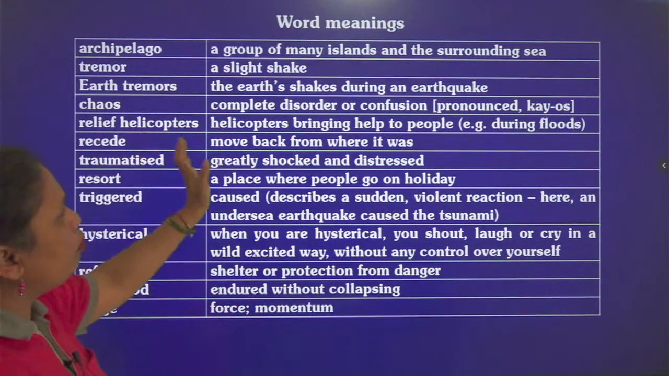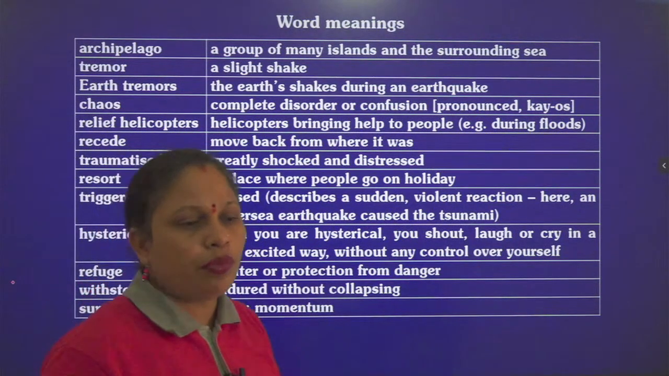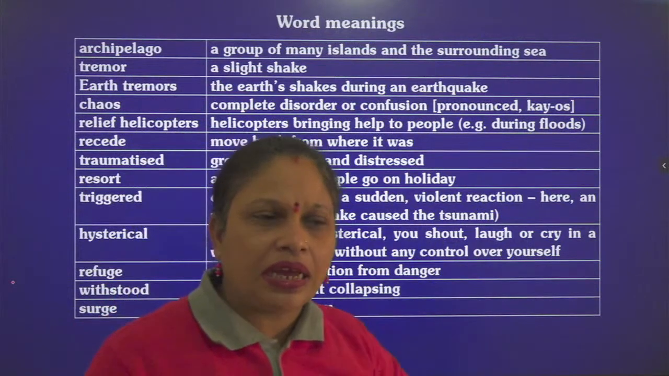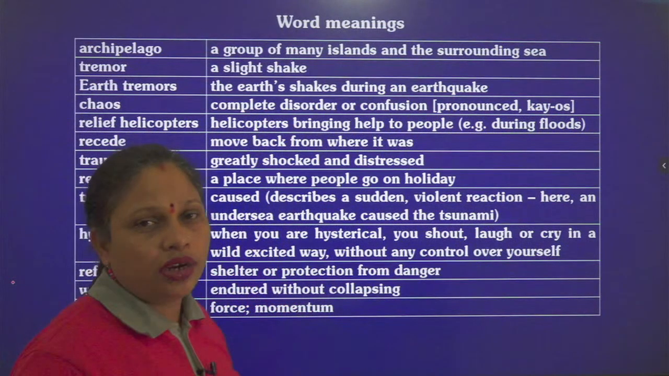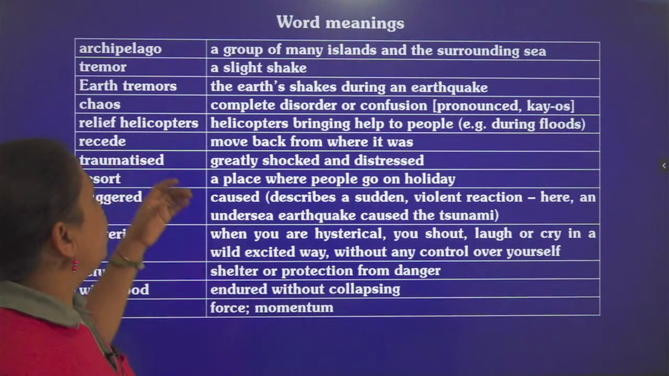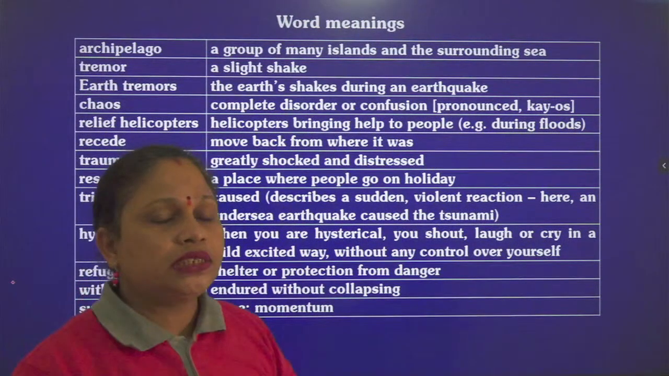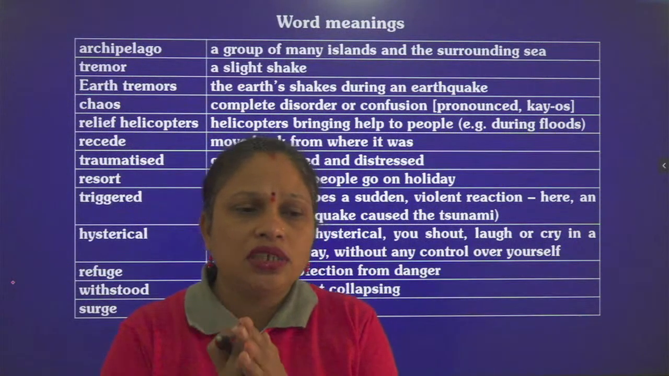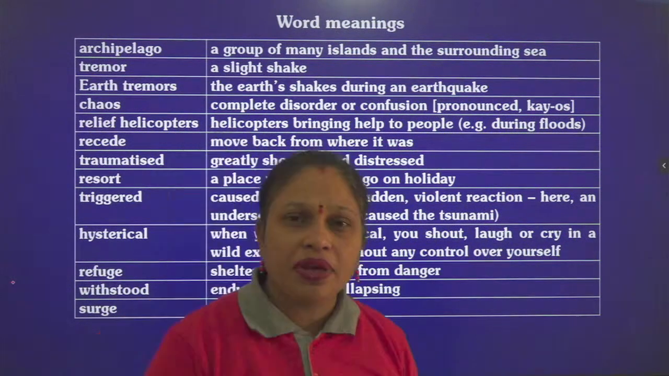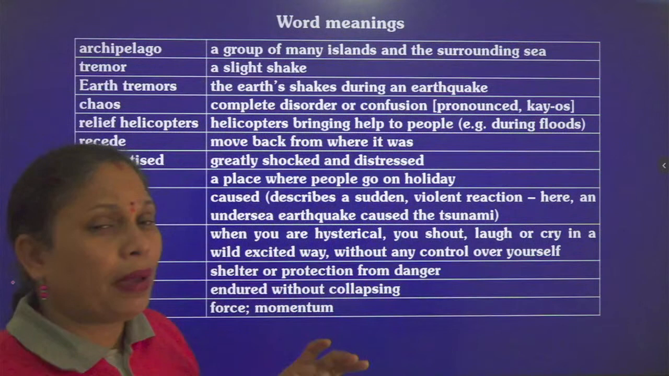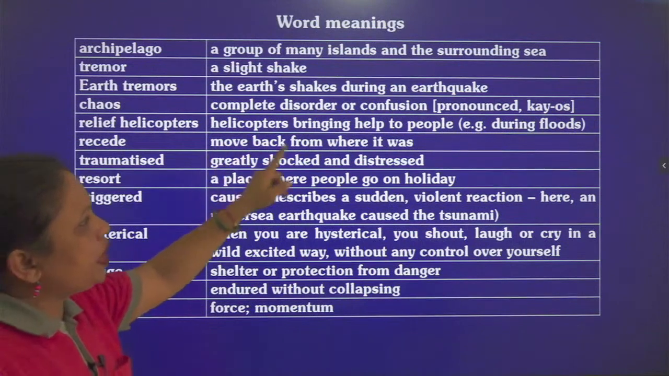Then chaos means complete disorder or confusion. You have to pronounce it chaos. When something unusual happens and there is a crowd and rush and shouting and screaming, you can consider it chaos. The word chaos is used in the chapter to describe the scene at the place where the tsunami hit, what the condition was, how the people's behavior was. That panic situation is expressed with this word.